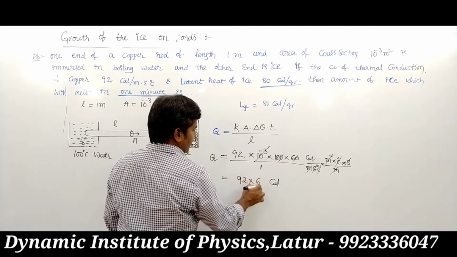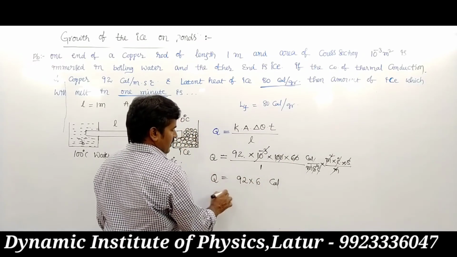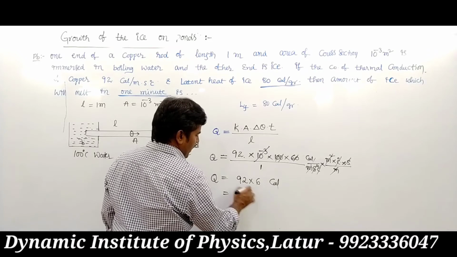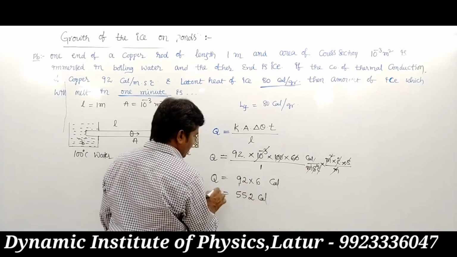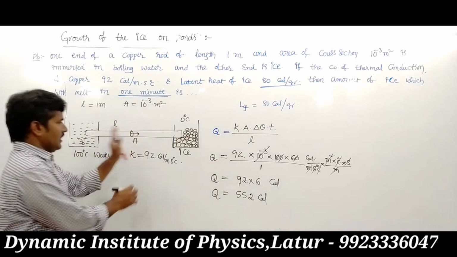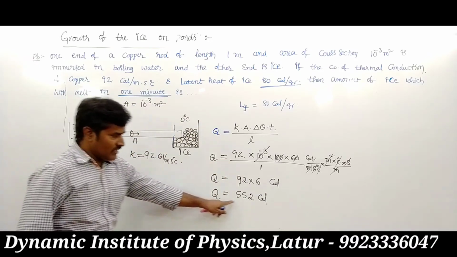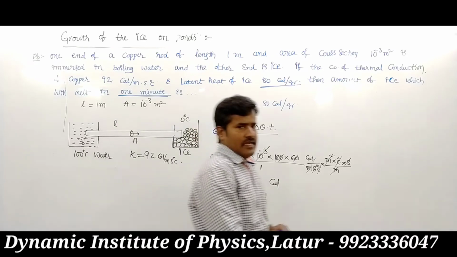92 into 6 gives the total heat, so its value becomes 552 calorie of heat transferred here.